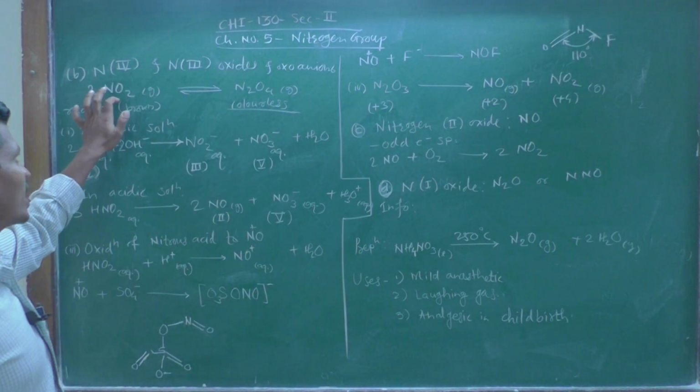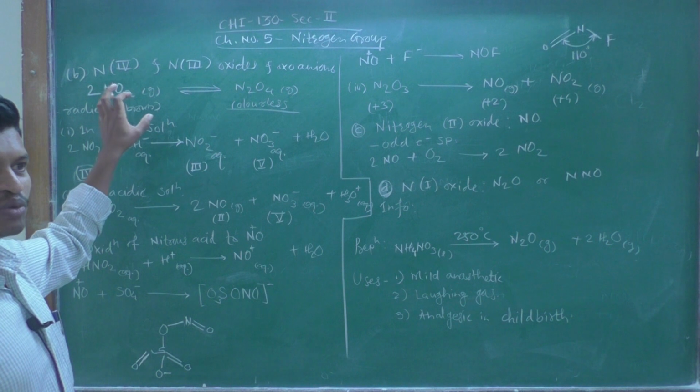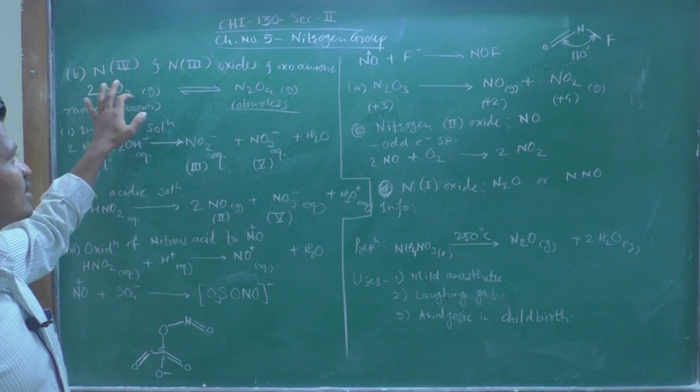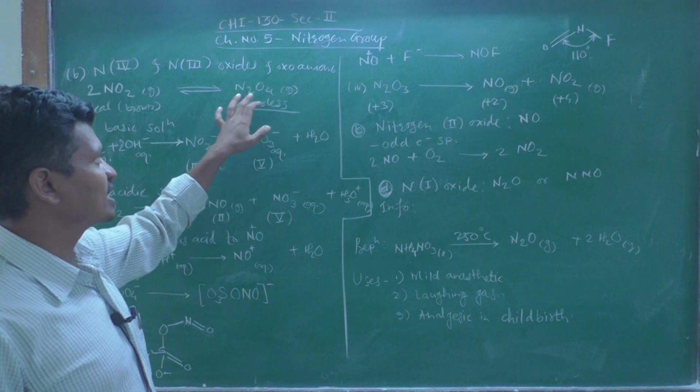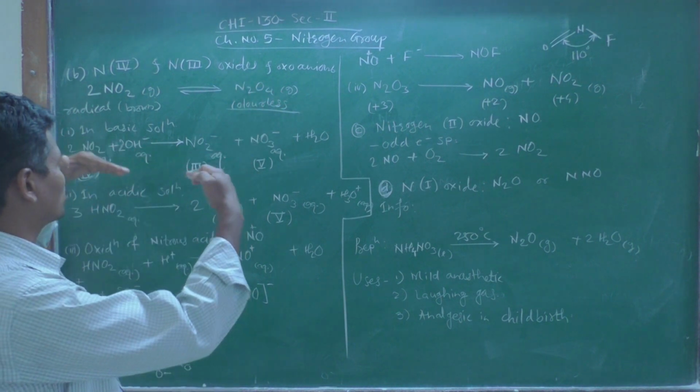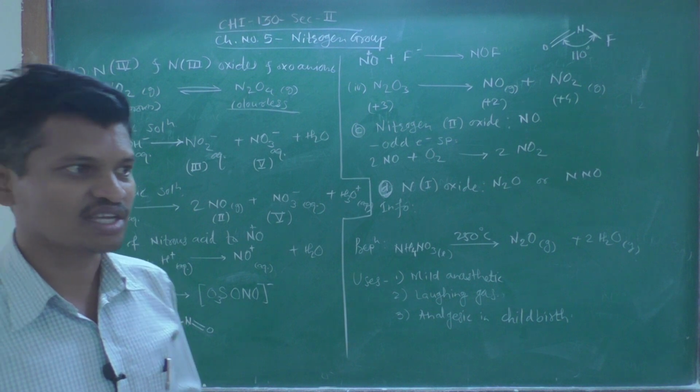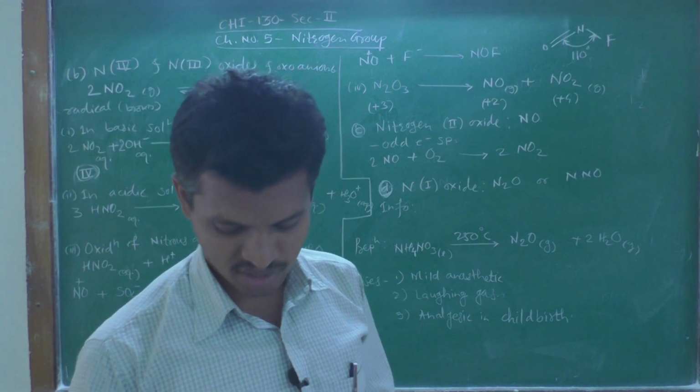NO2 gas is a brownish colored radical and it is in equilibrium with colorless N2O4 gas, colorless dinitrogen tetroxide gas. So, both of these gases are always existing in equilibrium with each other.